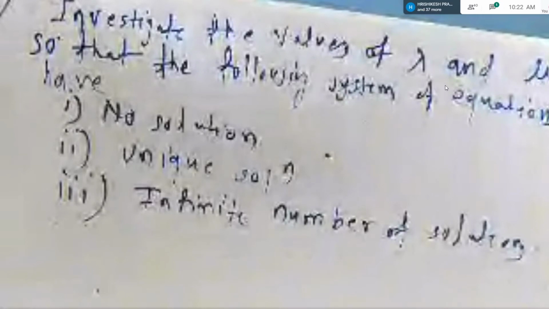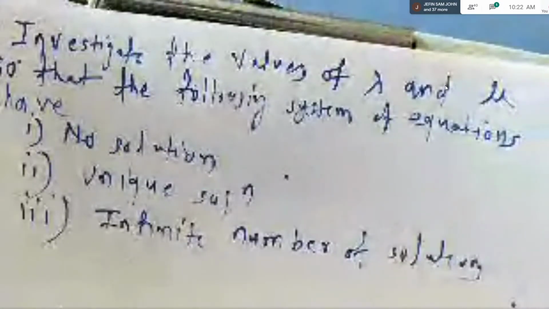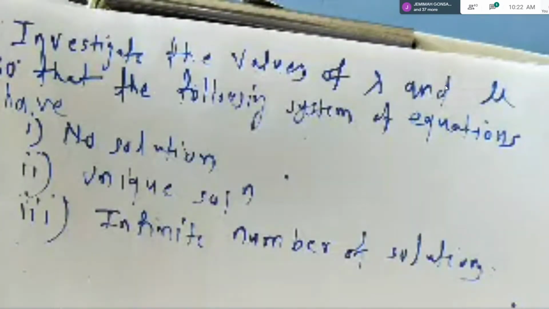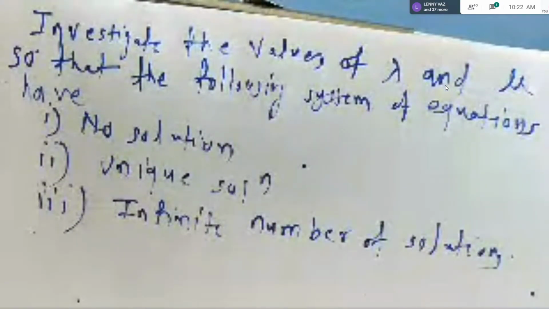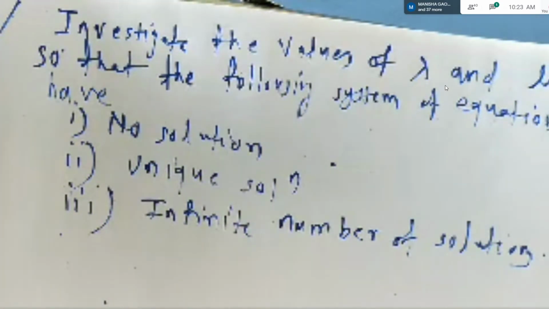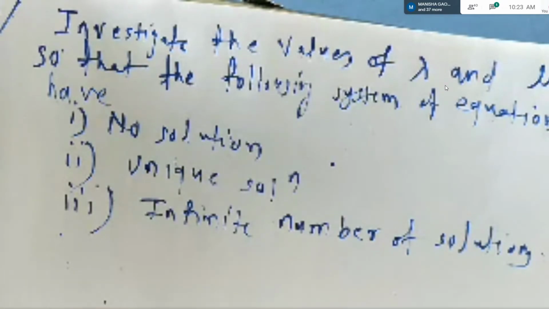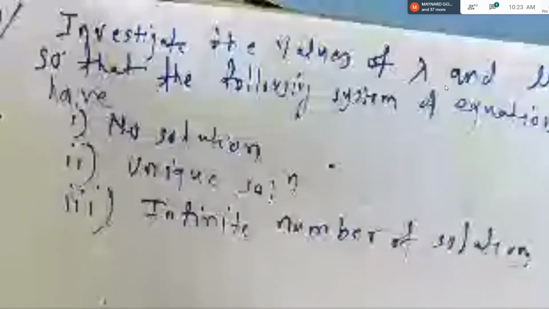Investigate the values of lambda and mu so that the following system of equations have no solution, unique solution, and infinite solutions. Thank you, ma'am. Okay, now let us see what is the system given here.